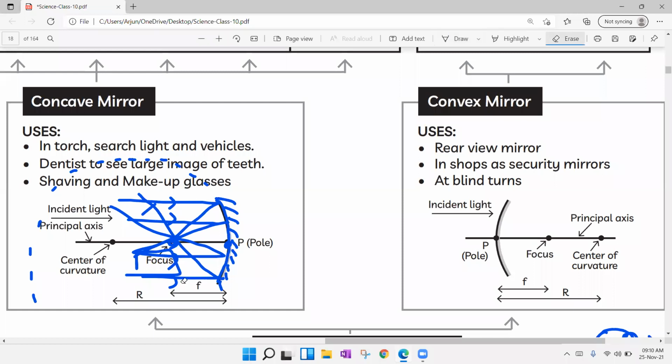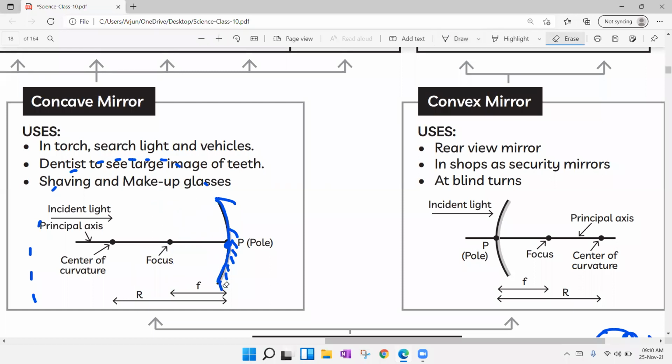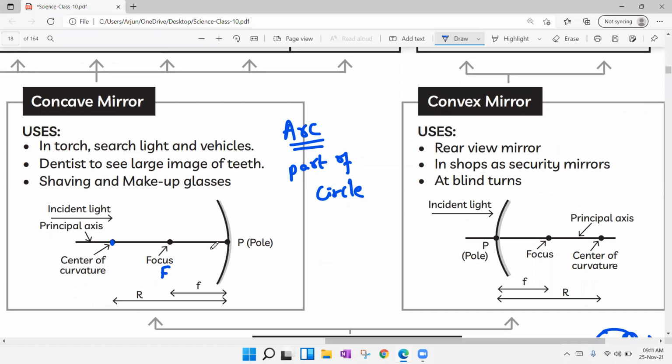Let me erase. You are able to see this. So these are the things. First there will be the concave mirror, and we have a pole P, that is the center point of the mirror, and there will be a point that is represented with the letter F. F stands for focus, and there is another point that is the center of curvature, because this is part of a sphere. In mathematics, you might have learnt about arc. Arc is nothing but part of a circle. So this mirror is part of a sphere. Of course, for a circle there is a center point. For this mirror also we have one center point that is represented with the letter C. C stands for center of curvature.